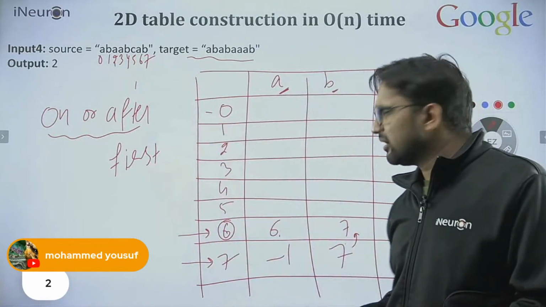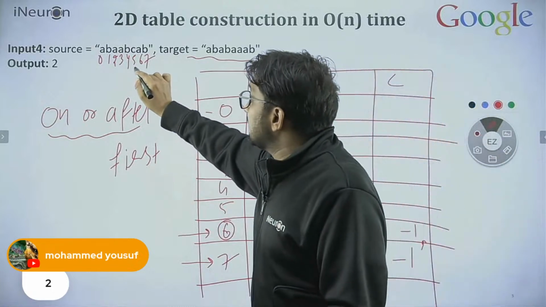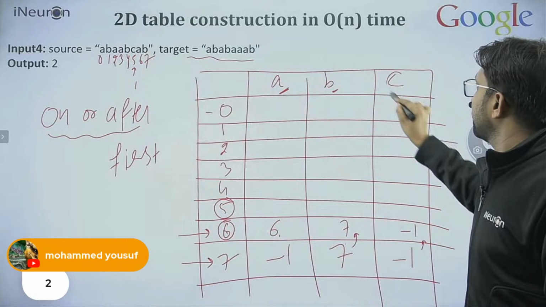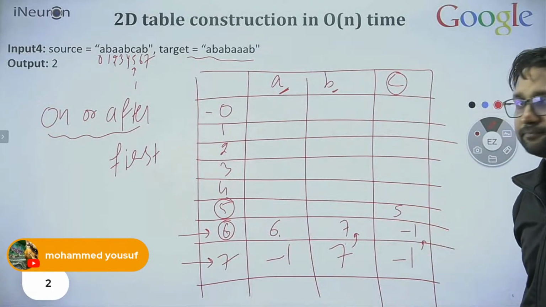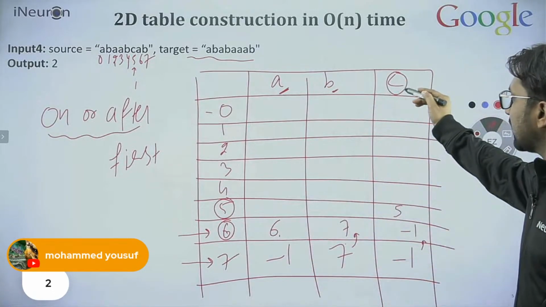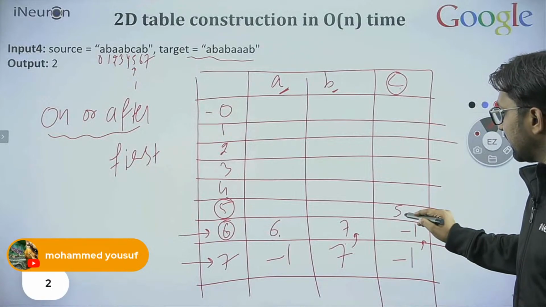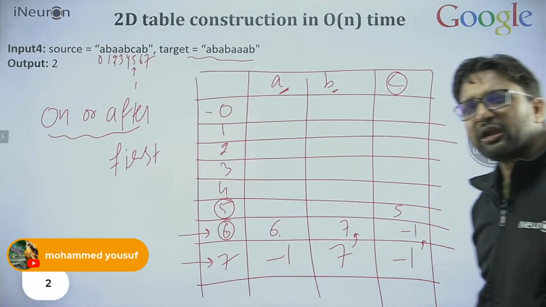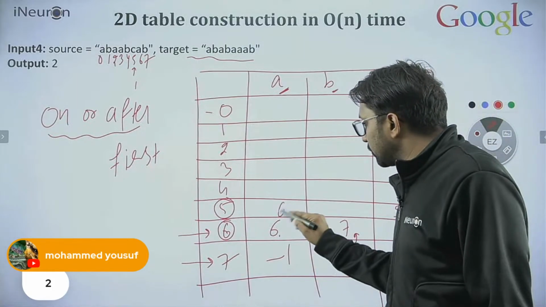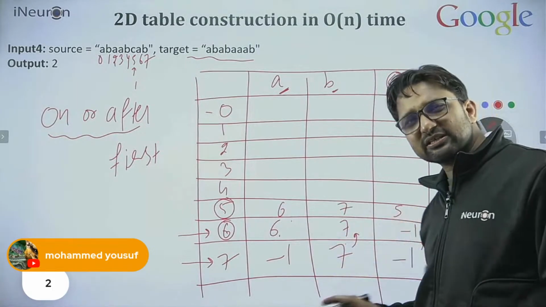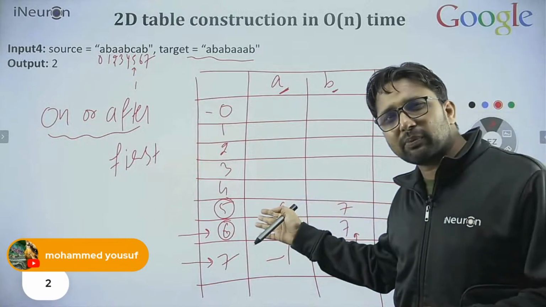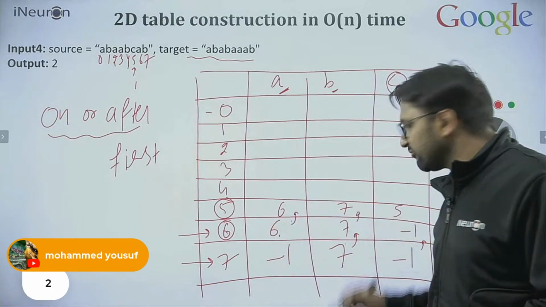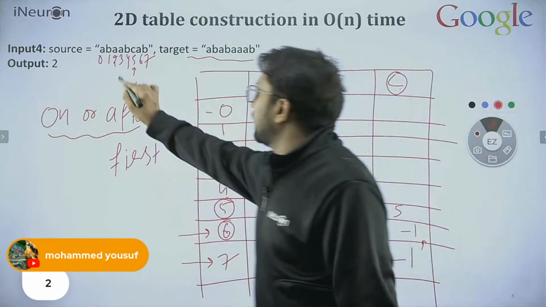Fine, okay, one more time. That is very easy. At the 5th position, what do we find? C. So put simply 5 here. We find the first C, after and on the 5th position, is 5. And what about the other characters? Don't need to find out. Copy them from here to here, because the 5th position is filled by C. Whatever was the previous position, that will be the same.